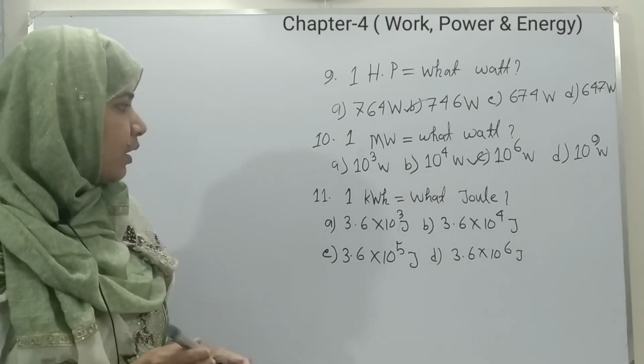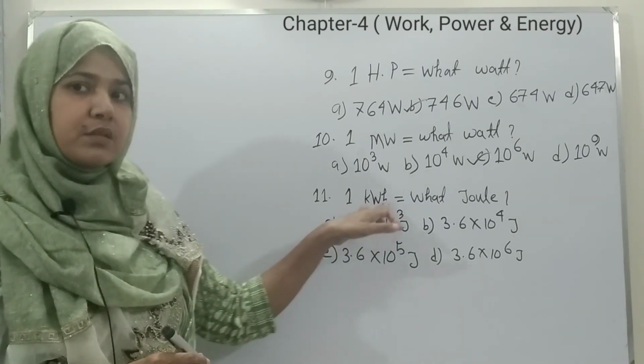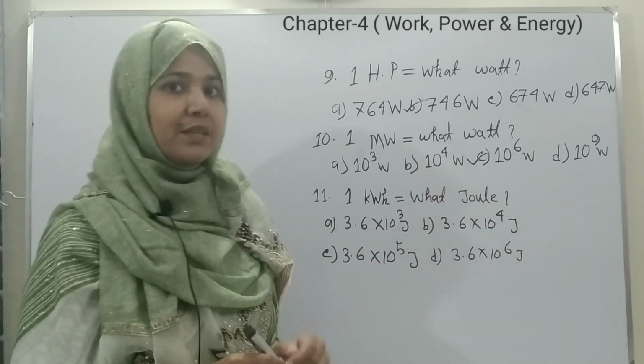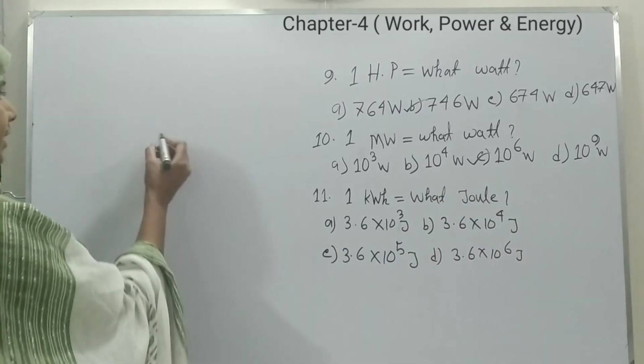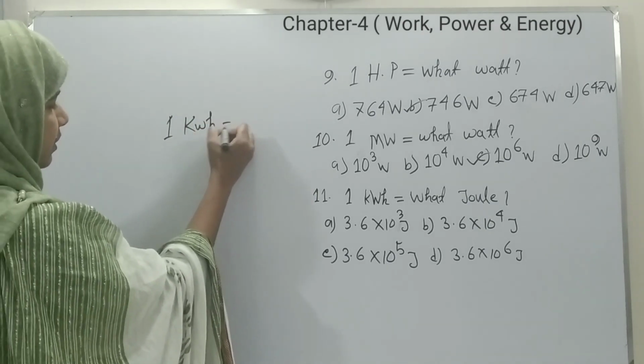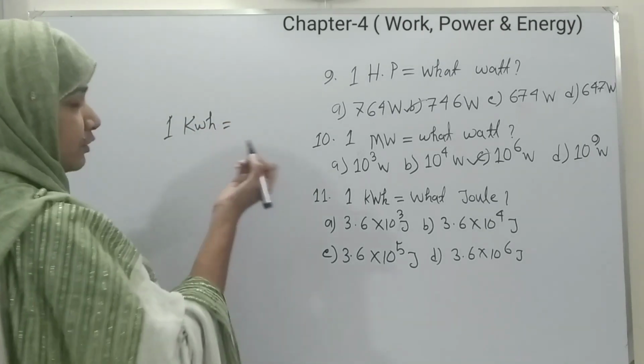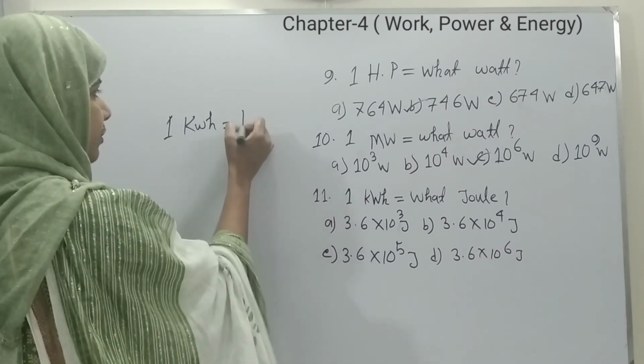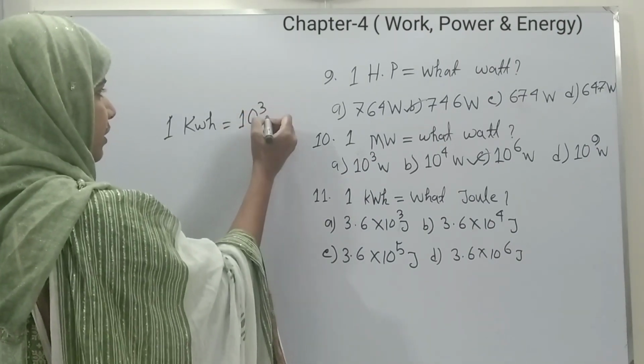Now, 1 kilowatt hour equals to what joule? 1 kilowatt hour means, as you know, kilowatt means 10 to the power 3 watt.